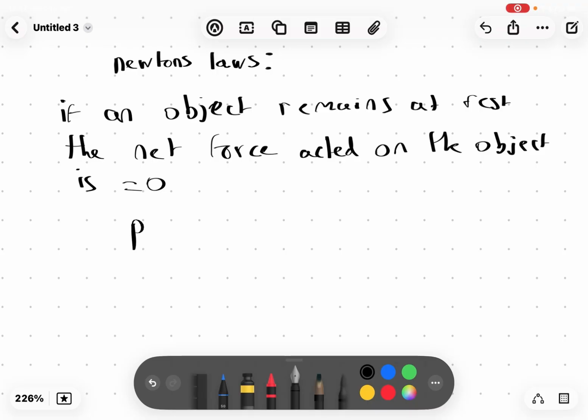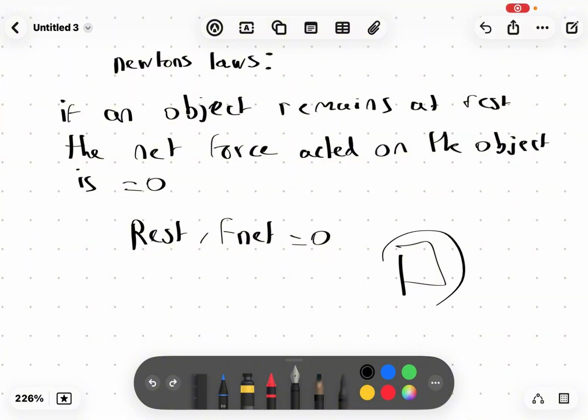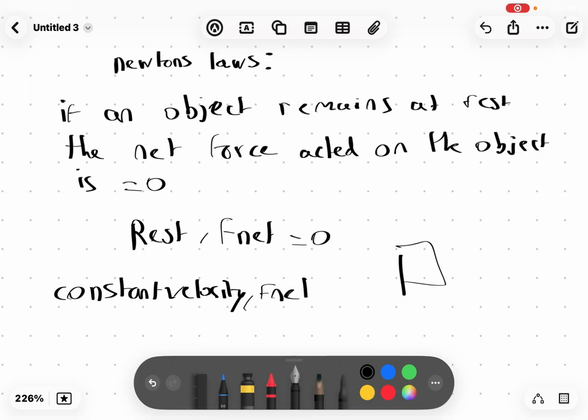So if something is at rest, the net force is equal to 0. If it is at rest already, then it's equal to 0. Like the box, it stands still unless I do something to it. While it stays still, the net force is equal to 0. So you have to understand that. The other thing is, let's say there's an object moving at constant velocity. Also in this case, the net force is equal to 0.